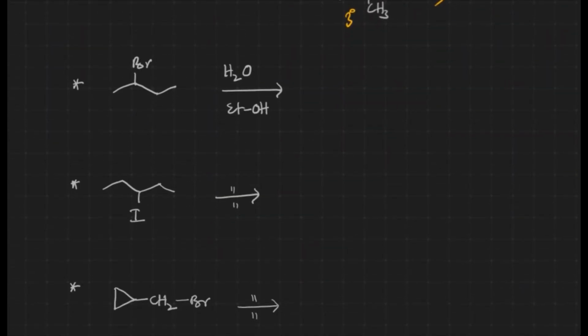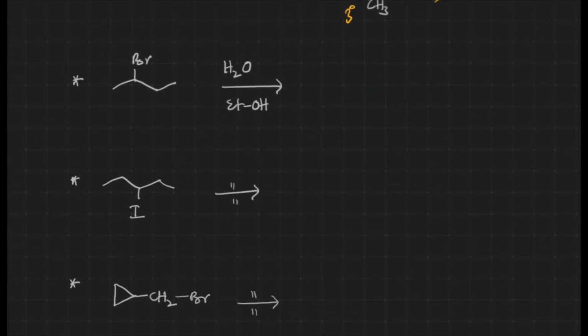Now let us take some of the reactions and see how the reaction takes place. When bromine gets out in the SN1 reaction, what happens? Generation of carbocation takes place, right? This is the most stable carbocation among all these carbons, because of which the nucleophile comes and attacks the carbocation. What happens? We get the product something like this. The incoming nucleophile is water, so formation of alcohol takes place.